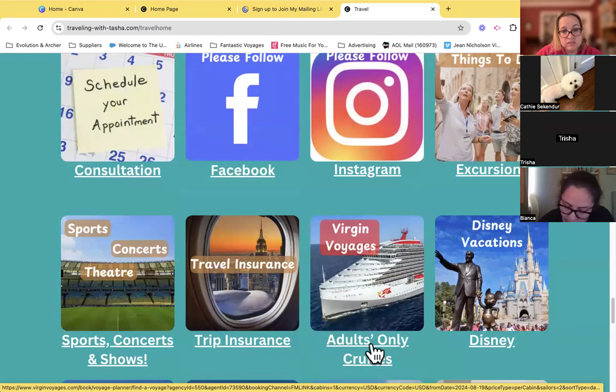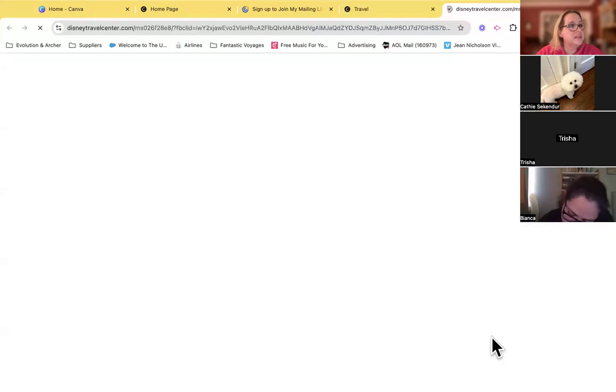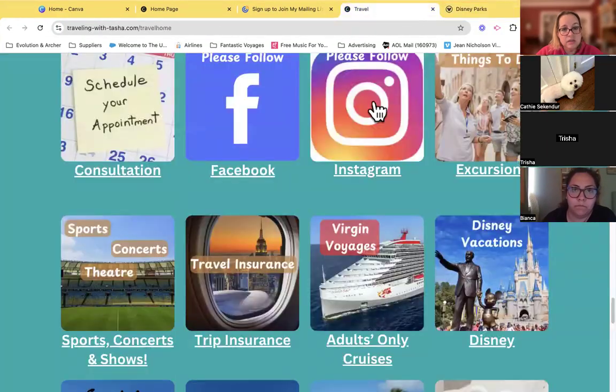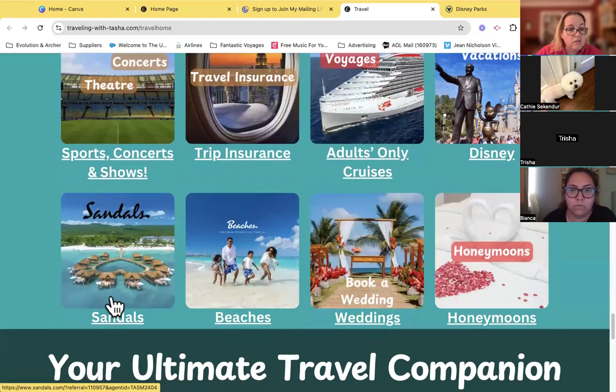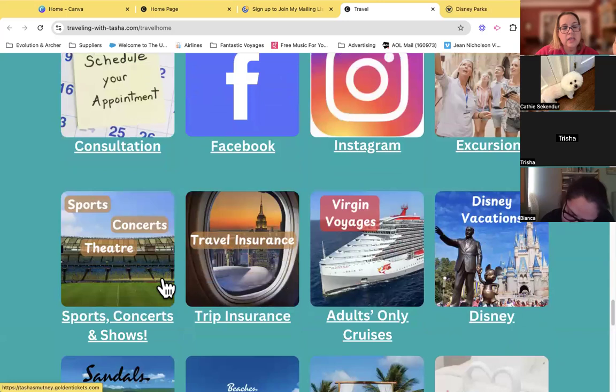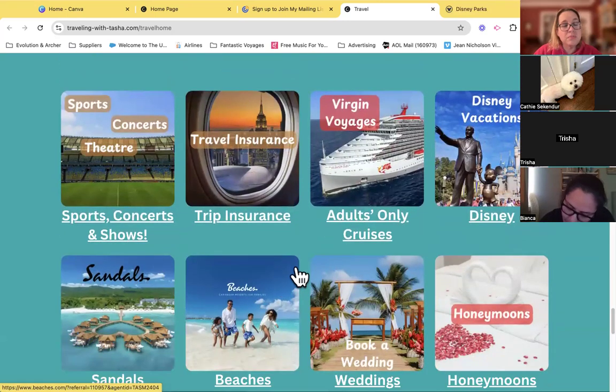Virgin Voyages cruises, they can book themselves. Disney Vacations, they can't book themselves, but that is that mini site you can make on Disney. Disney Vacations with Tasha, everything directs them back to me to book with me. There are referral links for Sandals and Beaches, and also Sandals and Beaches honeymoons and wedding links. I am still working on adding more, but this is a great way so that if people want to book something direct, they have the way to do it right on my website.